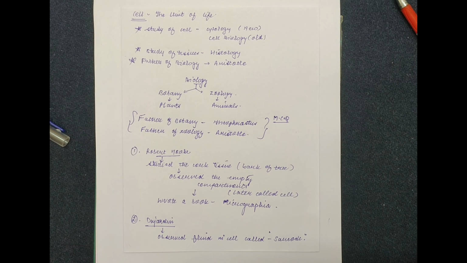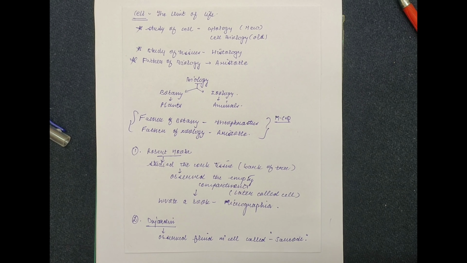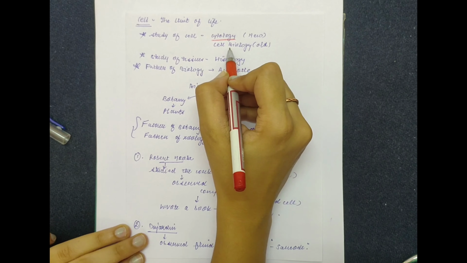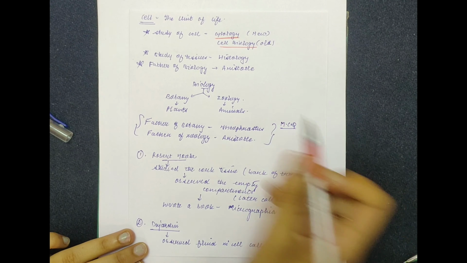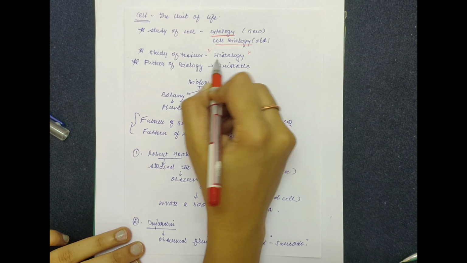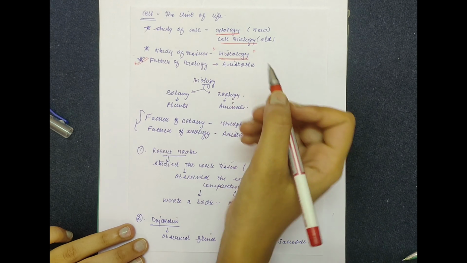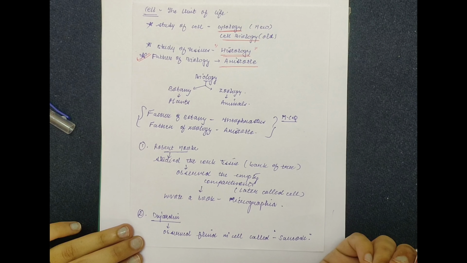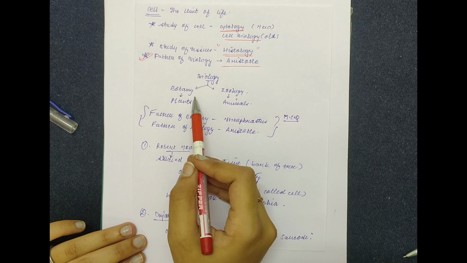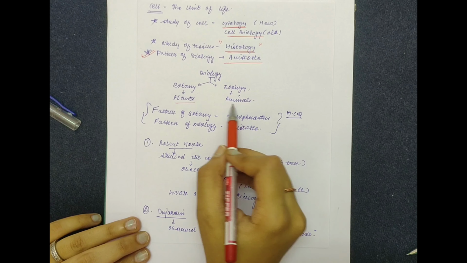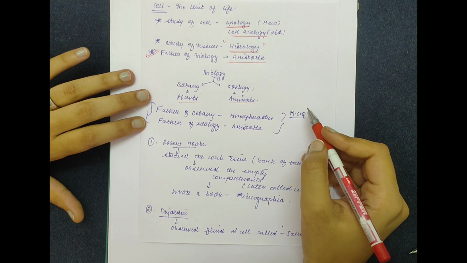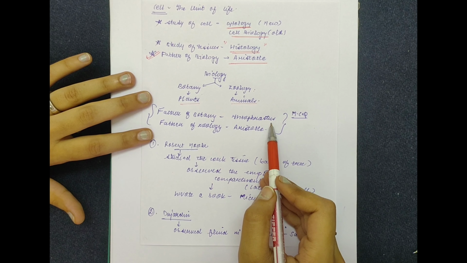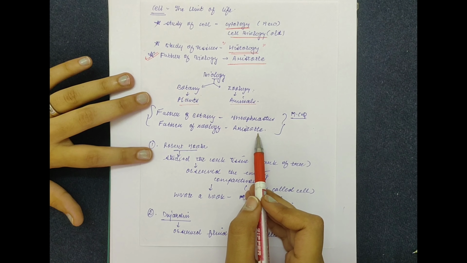The topic of my video is the cell, the unit of life. The study of the cell is known as cytology. Earlier it was known as cell biology. The study of tissues is known as histology. And who is the father of biology? Aristotle. Biology is divided into two main fields, botany and zoology. Botany is of plants and zoology is of animals. The basic MCQs of this unit: the father of botany is Theophrastus and the father of zoology is Aristotle.